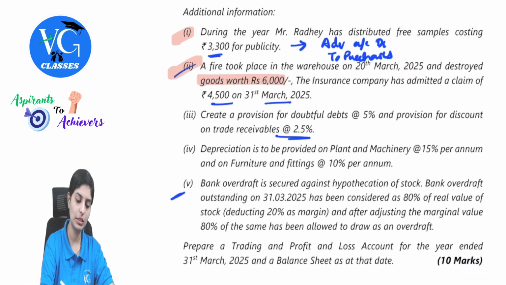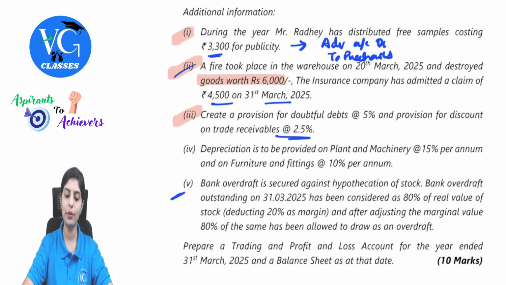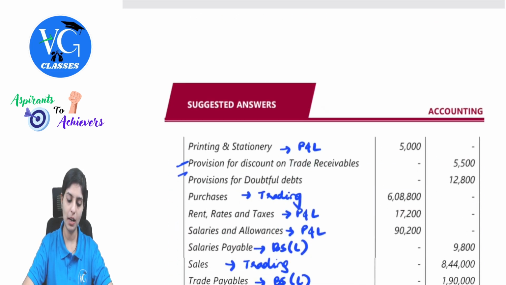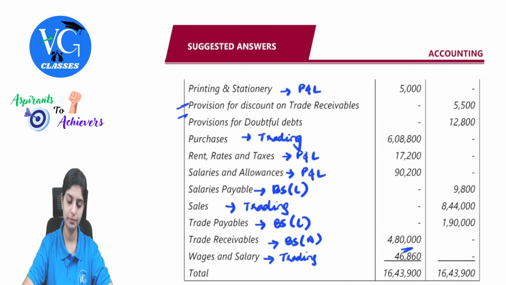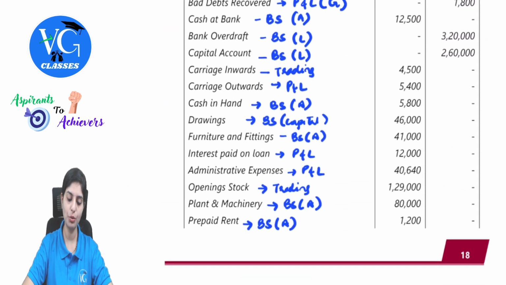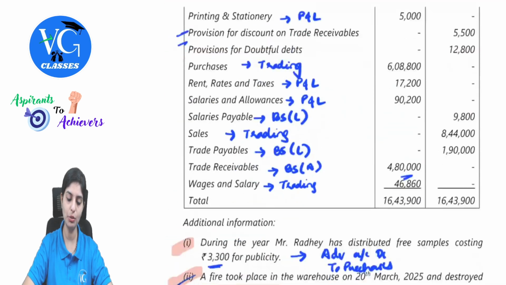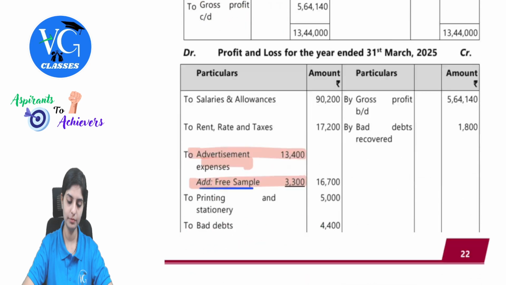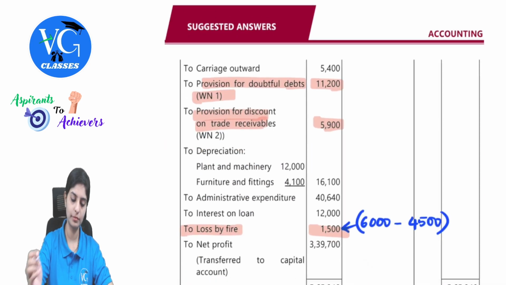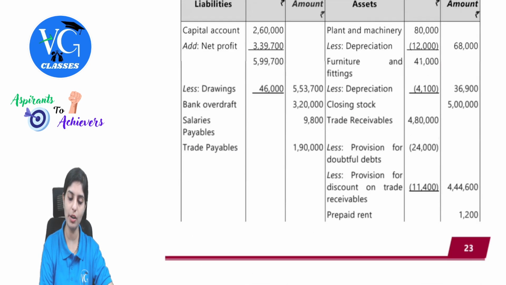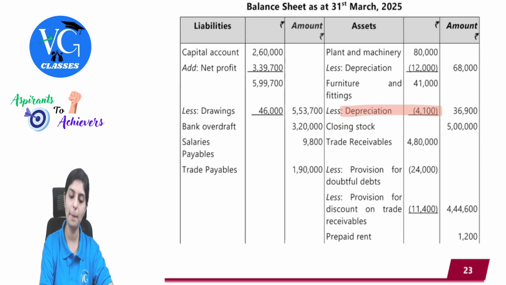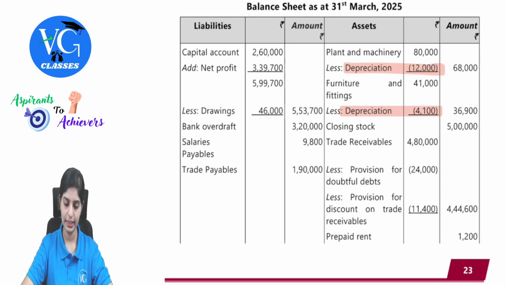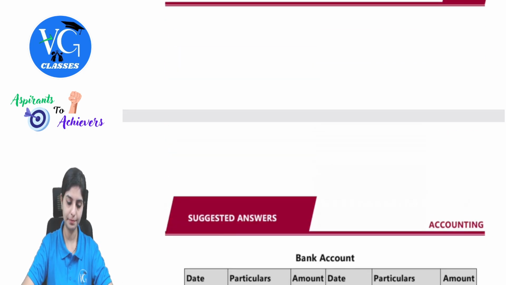Next. So this is done. Depreciation is to be provided on plant and machinery at 15% and furniture 10%. Plant and machinery 80,000 into 15%, 41,000 into 10%, furniture and fittings 4,100. Accordingly, this will also be shown in the balance sheet. Clear with this? Yes. Next point.